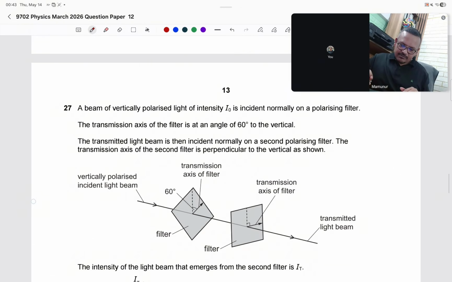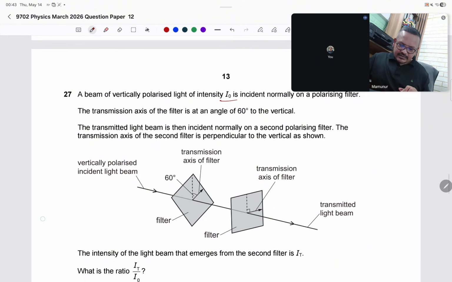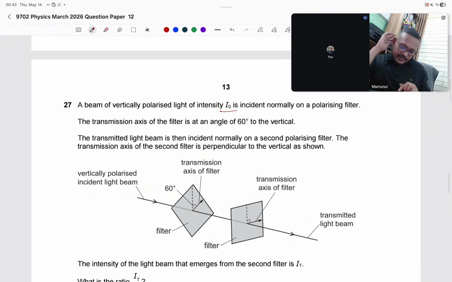Polarization. A beam of unpolarized light of intensity I naught is incident normally on a polarizing filter. The transmission axis of the filter is at an angle of 60 degrees to the vertical. The transmitted light beam is then incident normally on a second polarizing filter. The transmission axis of the second filter is perpendicular to the vertical, as shown in the figure.